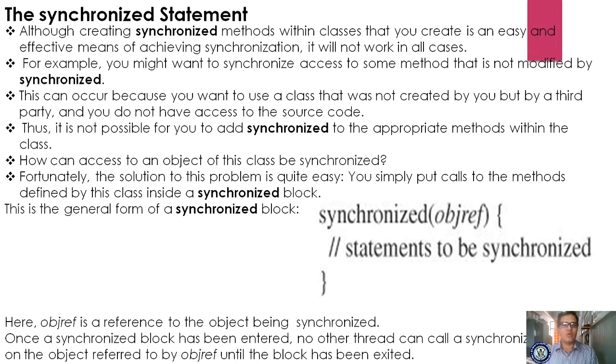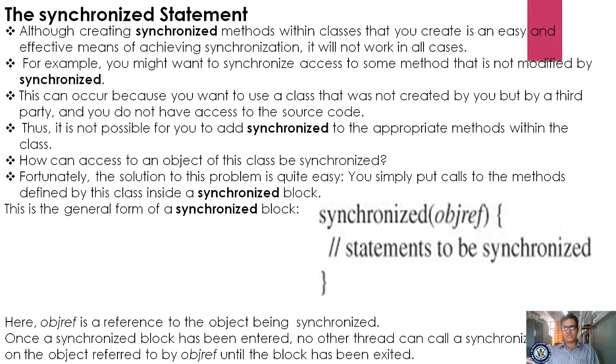Now the question arises, how can access to an object of this class be synchronized? How do we make it synchronized? Fortunately, the solution to this problem is quite easy. You simply put calls to the methods defined by this class inside a synchronized block.